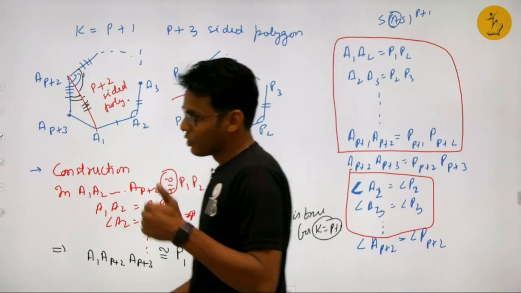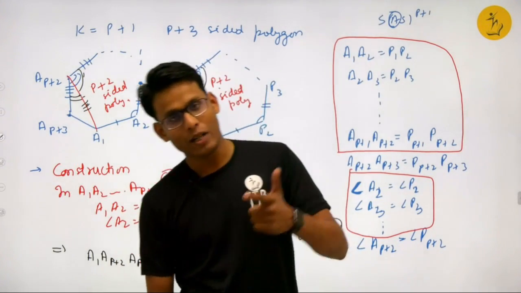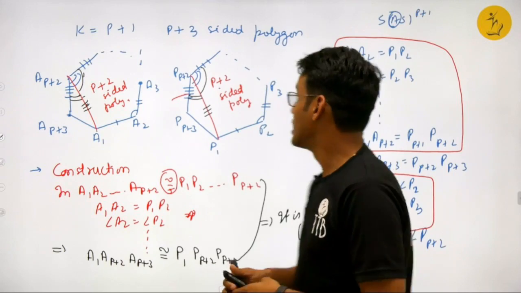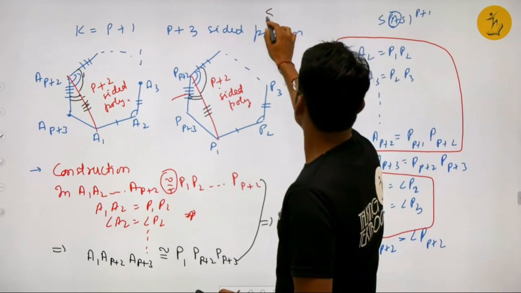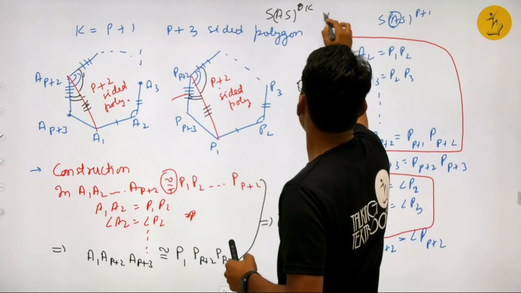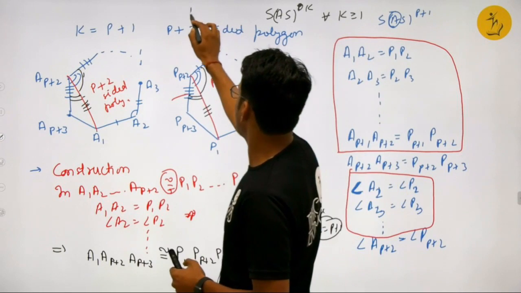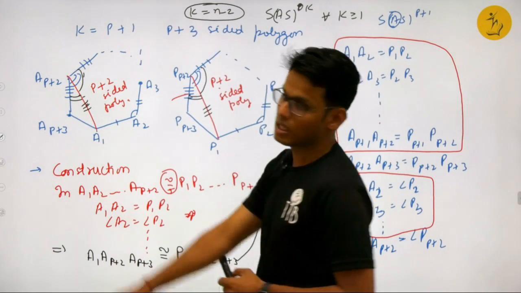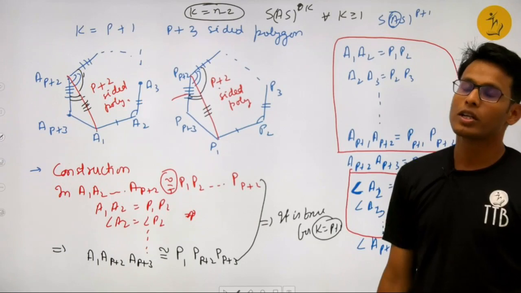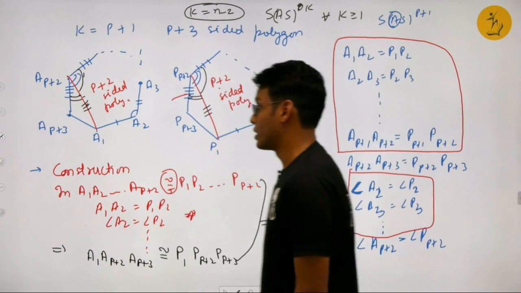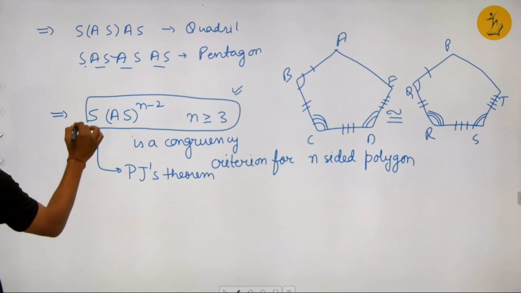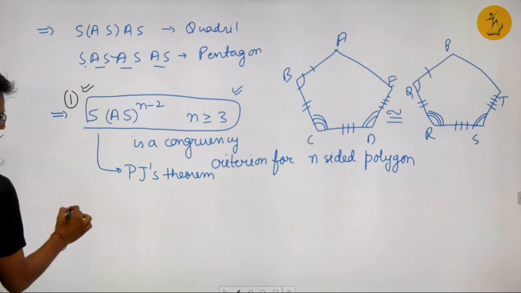So what does induction say? You prove for k equal to 1. You assume for k equal to P, and using these results, if you are able to prove for k equal to P plus 1, then this result is true for all k greater than or equal to 1. And what was k? N minus 2. So by induction, we have proved that these two polygons are congruent. So what does this mean? That this beautiful result, PJ's theorem, is a valid argument.